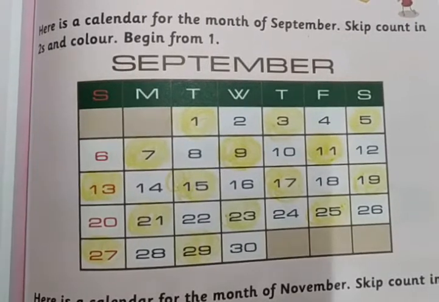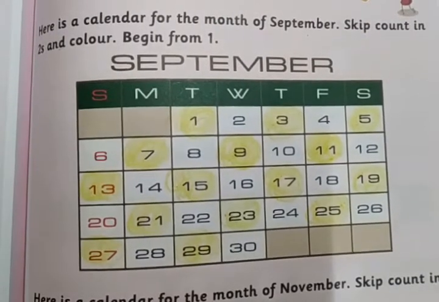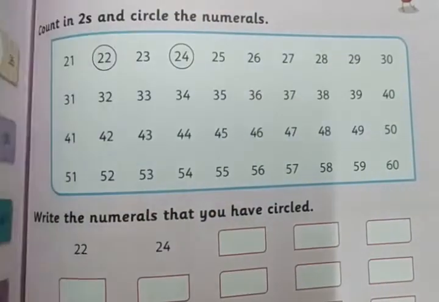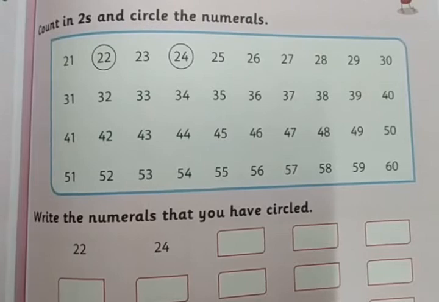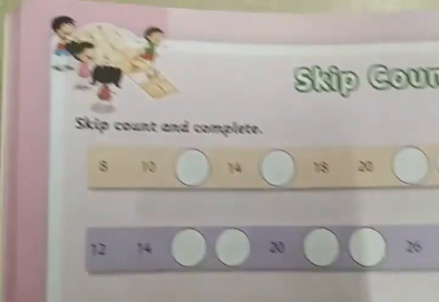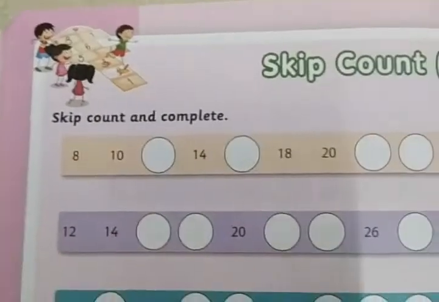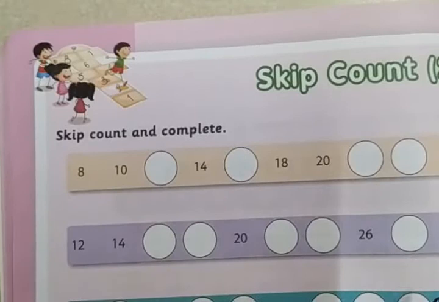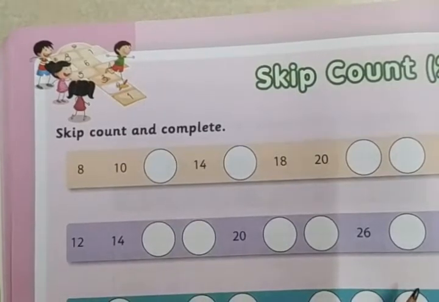Okay, this is how we have to skip count by 2's. Begin from 0, begin from 1, begin from 2. Like this we can begin from 4, begin from 8, begin from 14. So like that we can skip count by 2's. If you begin from 0, what do you get, and if you begin from 1, what do you get? That is the number you have to notice. That's it.